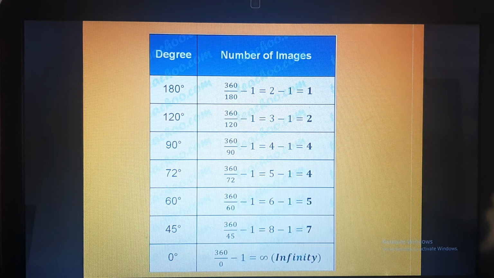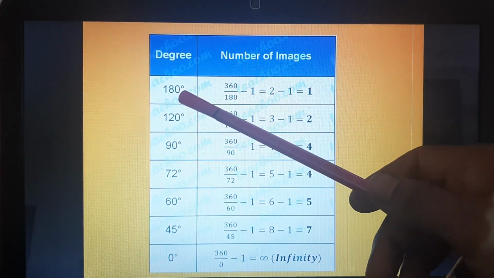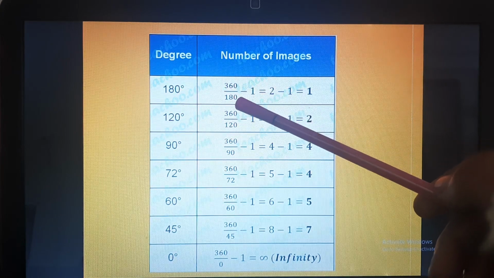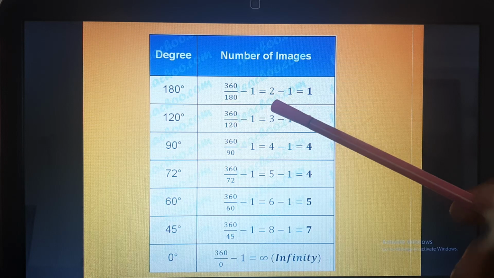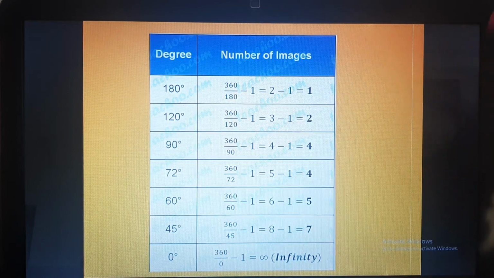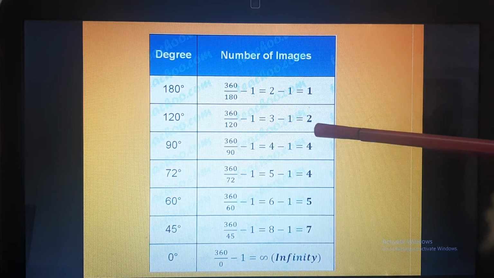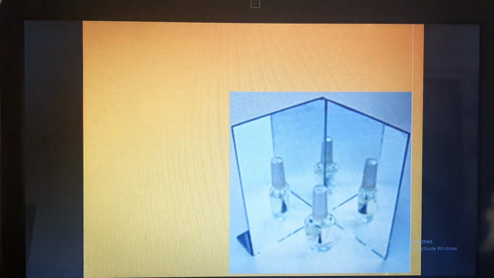You can see there is a table. If the angle between two mirrors is 180 degrees, then 360 degrees divided by 180 degrees is 2, and 2 minus 1 is 1. So if the mirrors are placed at 180 degrees, the number of images is 1. If the mirrors are placed at 120 degrees to each other, the images are 2. At 90 degrees, the images are 3, and so on.